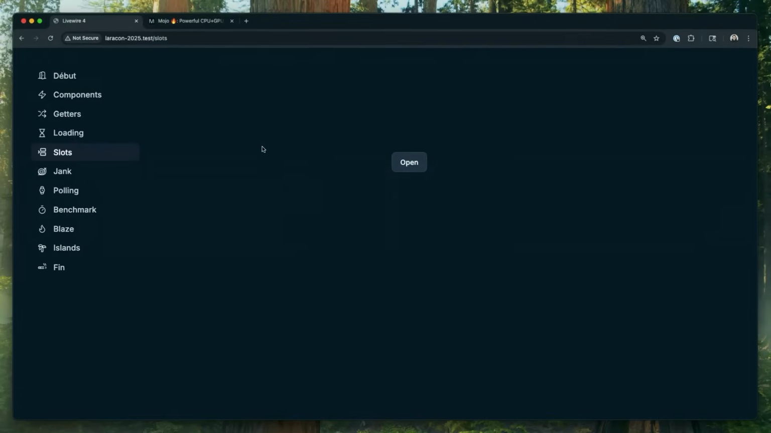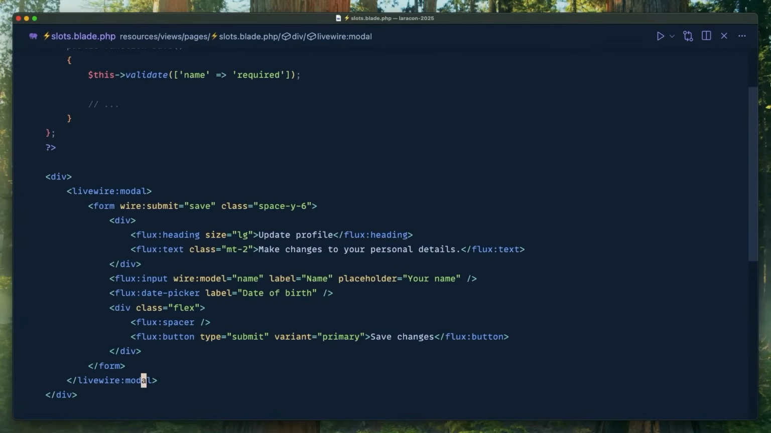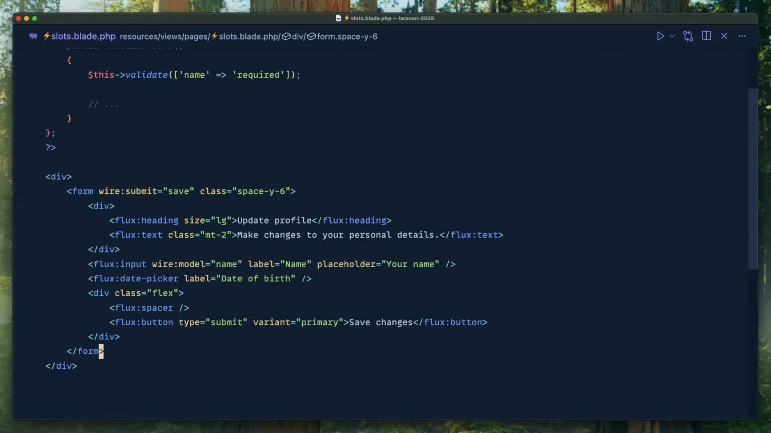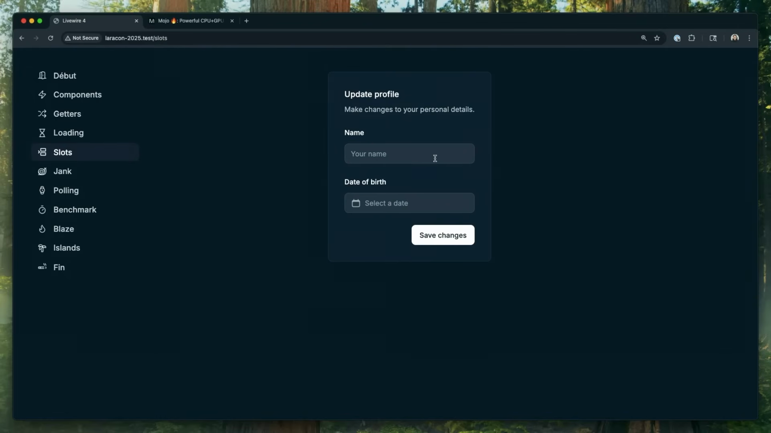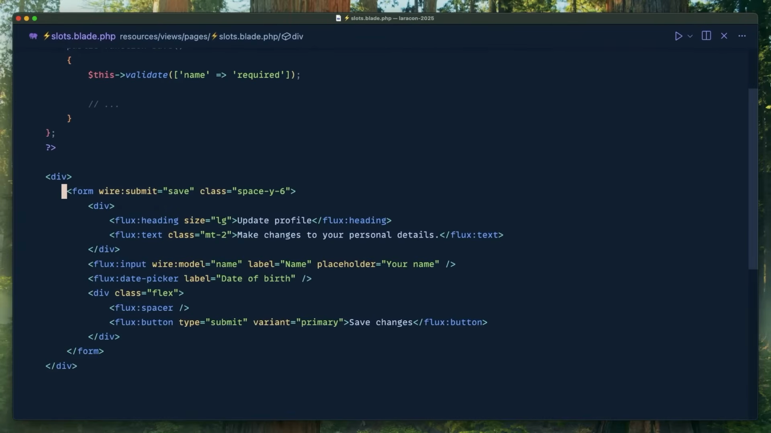So Livewire modal. I guess before I do that, let me back that out. We got a form. I should set this up. You got a form, you save it, you get some validation message, right? You want to put it inside a modal. So now you can do that.